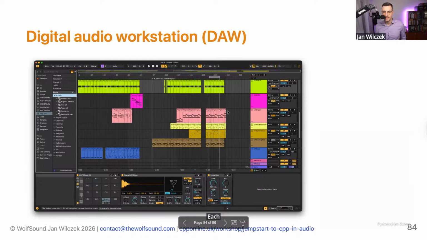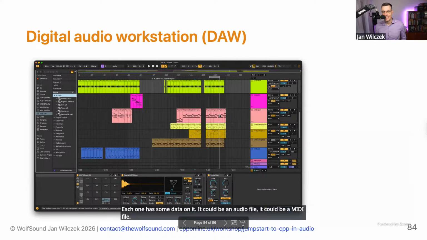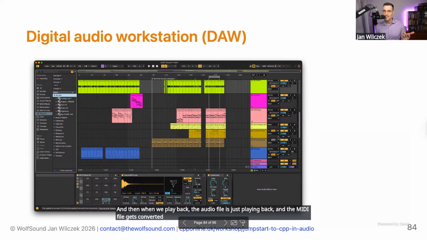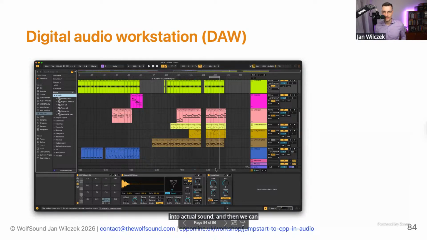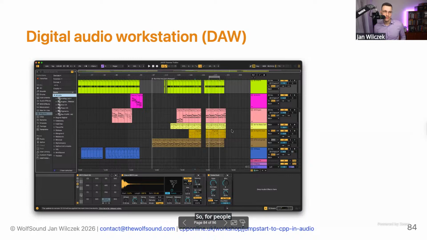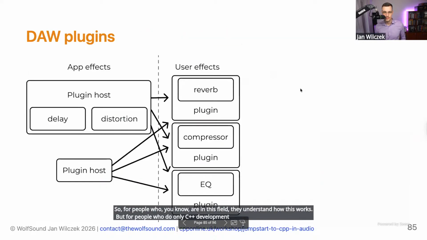Each one has some data on it. It could be an audio file, it could be a MIDI file. And then when we play back, the audio files just play back, and the MIDI file gets converted by a sound synthesizer effect into actual sound, and then we can put effects onto it. And that's actually a very big field of work, working on such DAWs and working on the effects of these DAWs. So for people who are in this field, they understand how this works. But for people who do only C++ development, it's important to explain how this works.